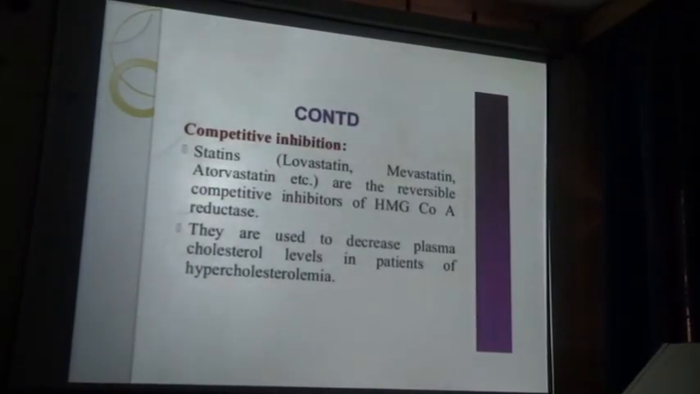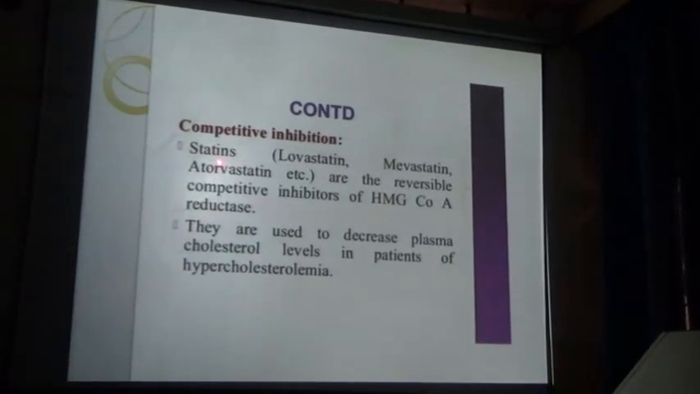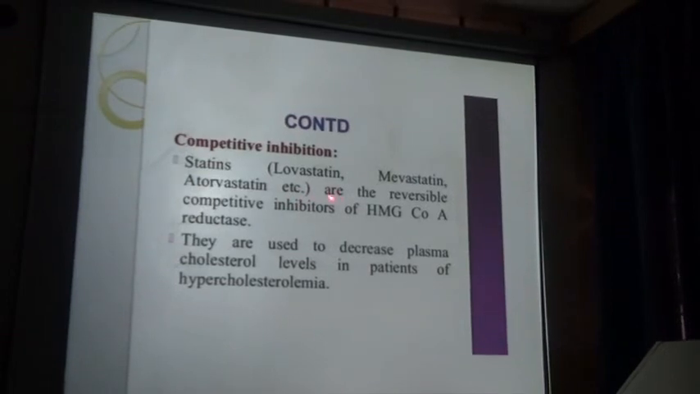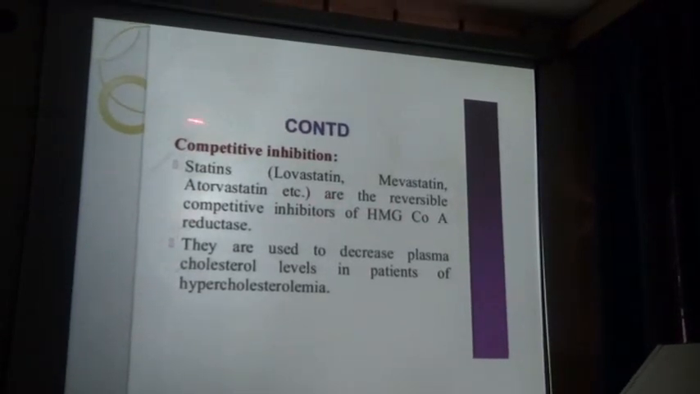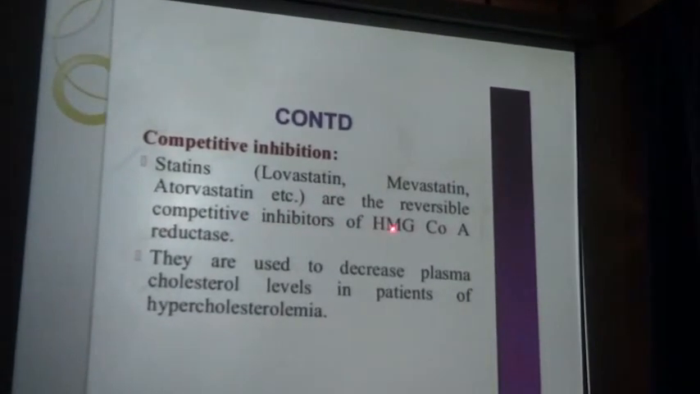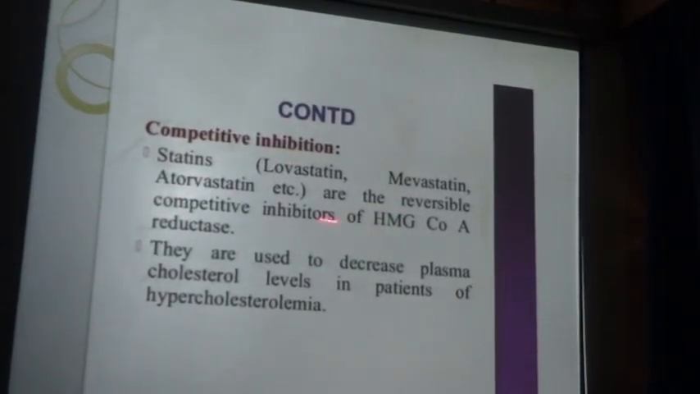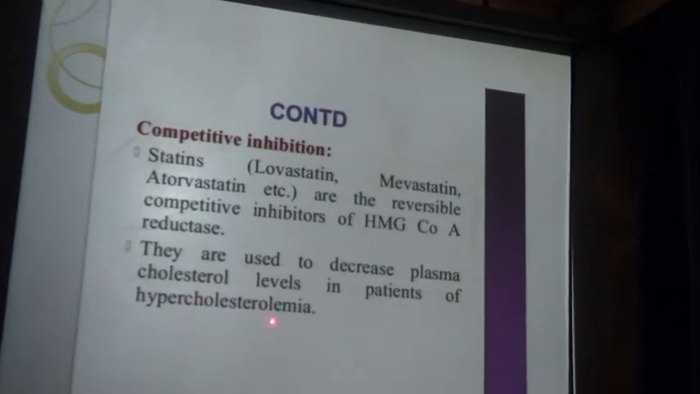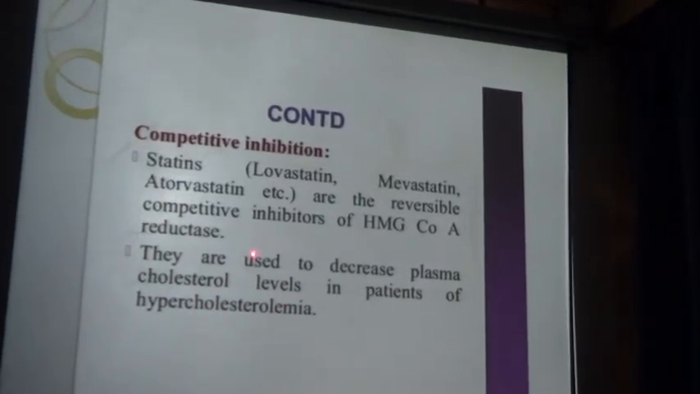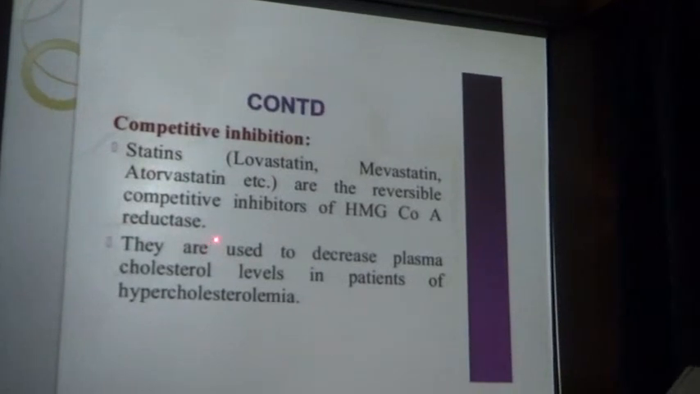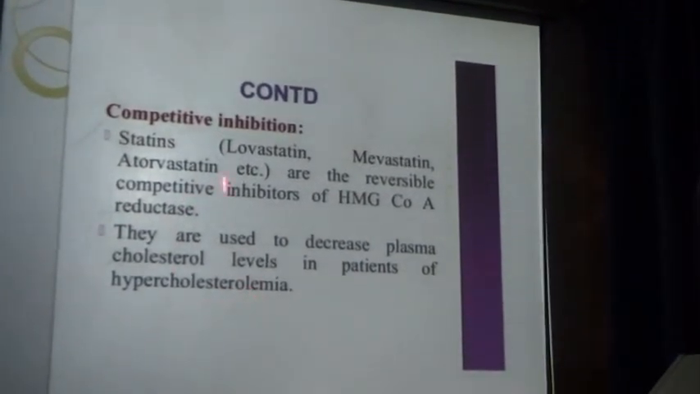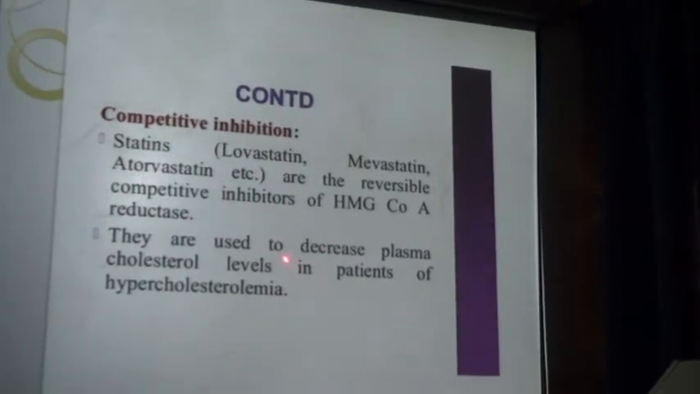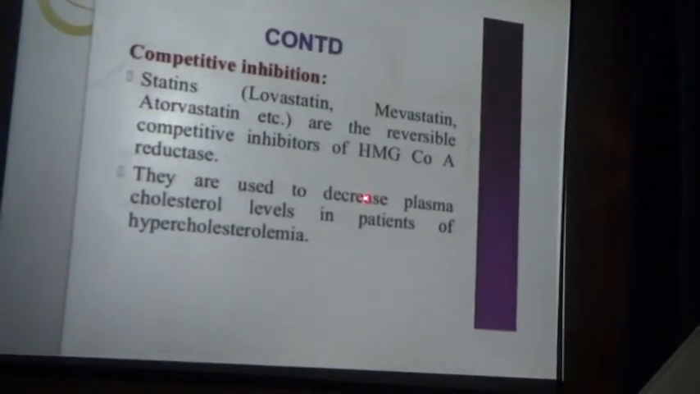First, competitive inhibition of cholesterol regulation. Statins like lovastatin, mevastatin and atorvastatin are drugs which are reversible competitive inhibitors. These are the drugs which inhibit cholesterol biosynthesis. They are used to decrease the plasma cholesterol level in patients with hypercholesterolemia, meaning more than 200 milligrams per deciliter. Such a patient is suffering from the hypercholesterolemia disorder. So these are the drugs which inhibit the regulatory enzyme of cholesterol, HMG coenzyme A reductase.